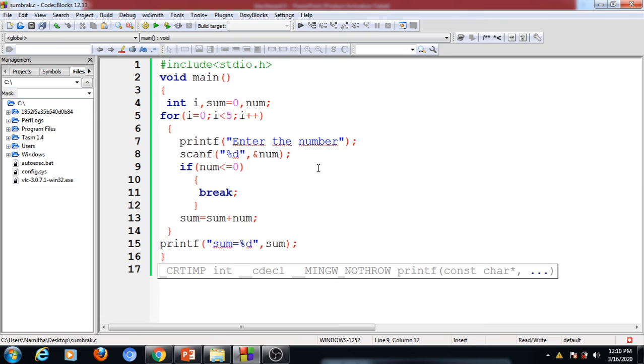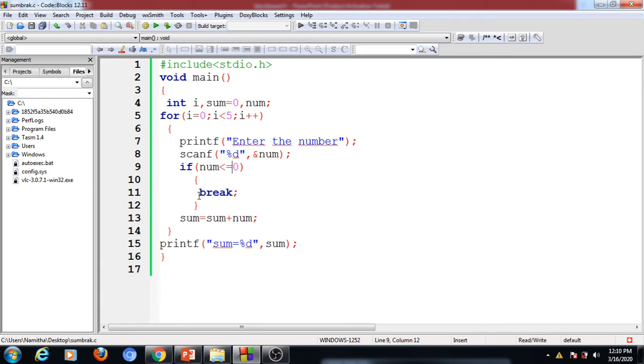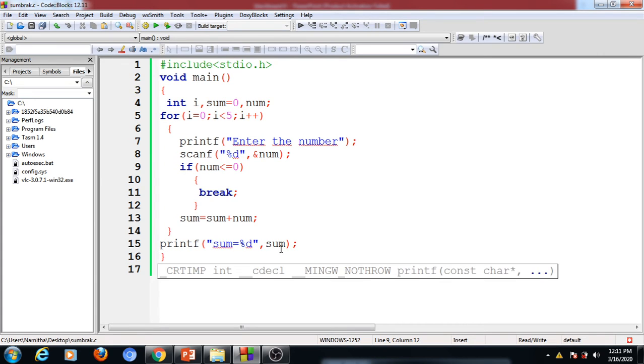If the entered numbers are all greater than 0, then we need to add the first 5 numbers, then display the sum value. So here it is the break statement. This is used for skipping from the for loop. Whenever we enter a number which is less than or equal to 0, in that case we need to stop the summation and transfer control outside of this for loop and simply display the accumulated sum value up to that point. Okay, so now we can execute this.